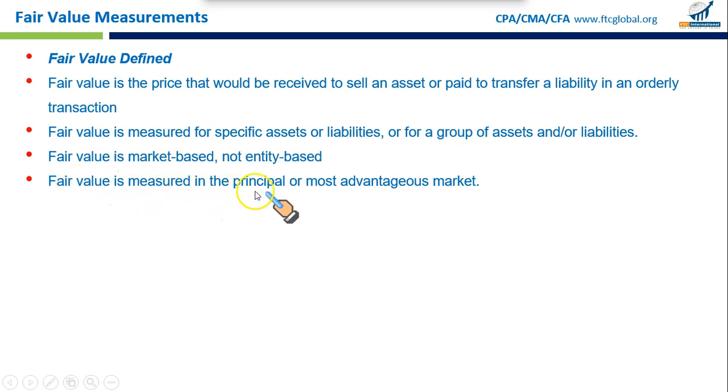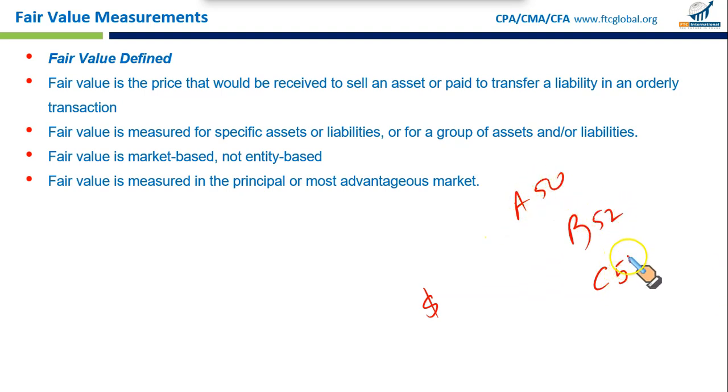Fair value is measured in the principal or most advantageous market. Now this is the key point. If you are selling shares of a stock, fair value is based on the stock price in the primary stock exchange where it is traded, or the market that gives you the best price. Like I have three markets, A, B and C, let's say. So most advantageous, I have a share that has a price of maybe $50 here, 52 here, and let's say 51 here. So I would sell it in the most advantageous market. So this is my fair value. This is the fair value, right? That gives you the best price.